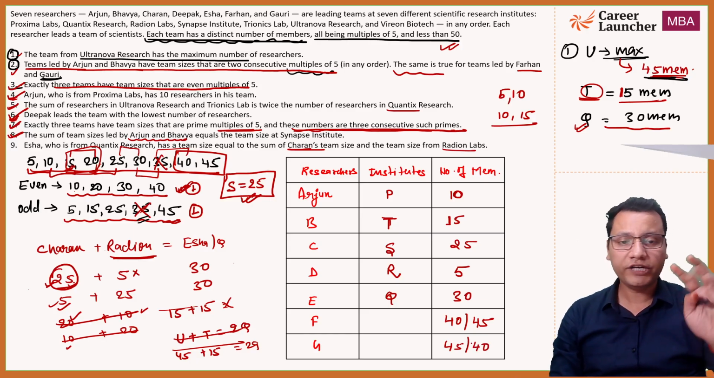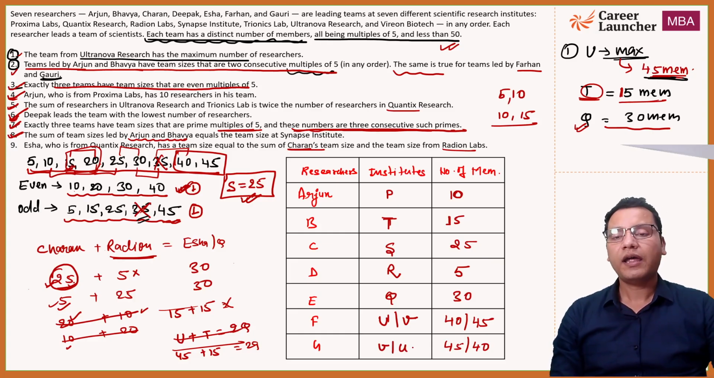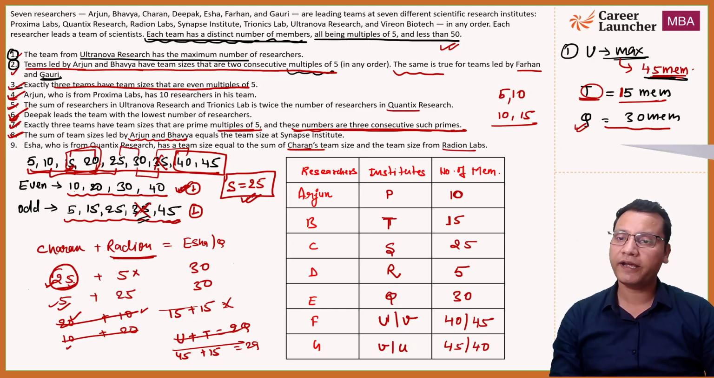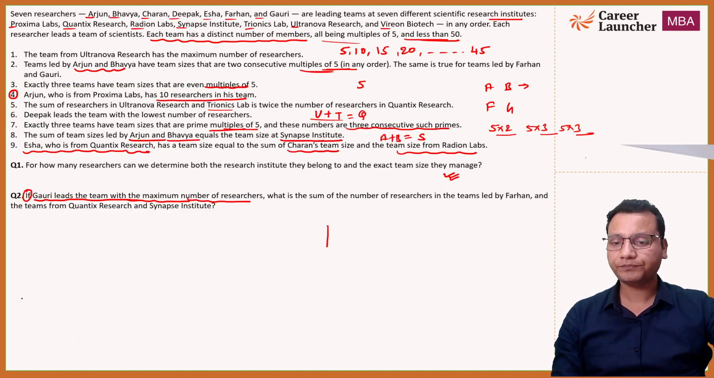Now we are left with only two companies or institutes, which are U and V. So F will be either U or V, or this will be V or U. This was the complete data provided to us and based upon that हम लोगों ने ये टेबल frame करा है. ठीक है, based upon this table, let's try to solve the questions of this set.